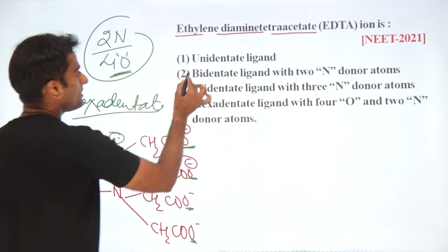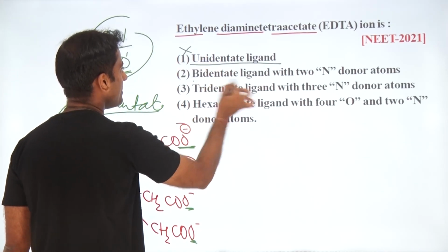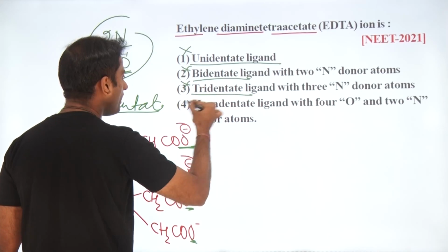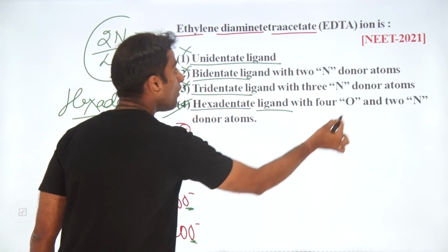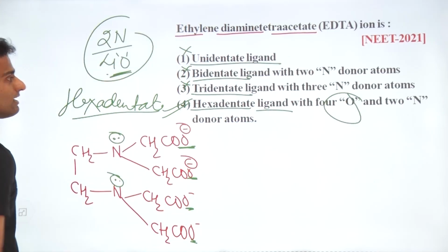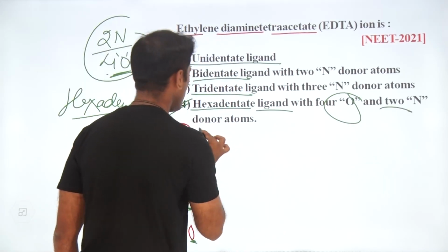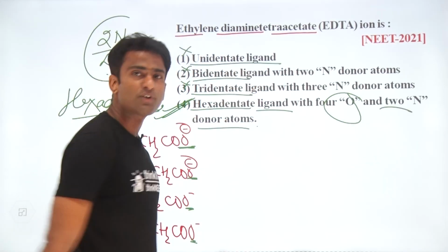So this is hexadentate. This is not unidentate, wrong; bidentate, wrong; tridentate, wrong; only a hexadentate ligand with 4 oxygen and 2 nitrogen donor atoms. Fourth option is going to be perfect for you.